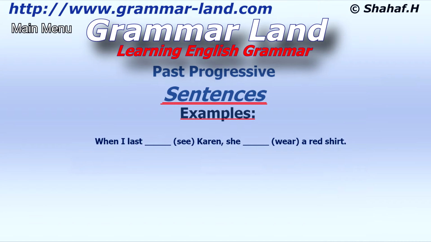When I last see Karen, she wear a red shirt. There are also two actions here. The first is, I see Karen. The second, Karen wears a red shirt. The first action is not continuous. The keyword that indicates this is when, which expresses a simple action. Logic also suggests that it is not a continuous operation. Therefore we use the past simple here. The verb see turns into saw.